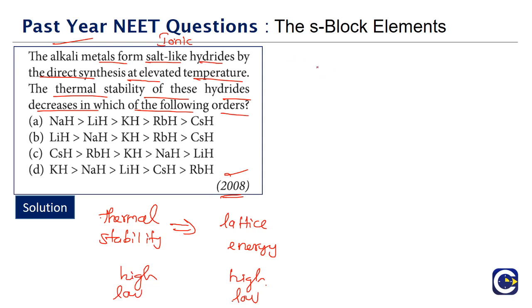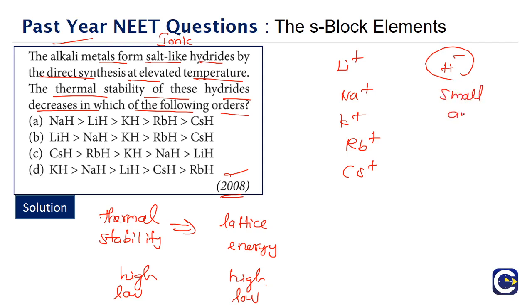Now, if you look at the hydrides, they will have H minus ion, and the cations will be the alkali metals, whether it is lithium or sodium or potassium or rubidium or cesium. This anion is a small anion. The thing about lattice energy is that when the cation and anion are comparable in size, then lattice energy will be high.